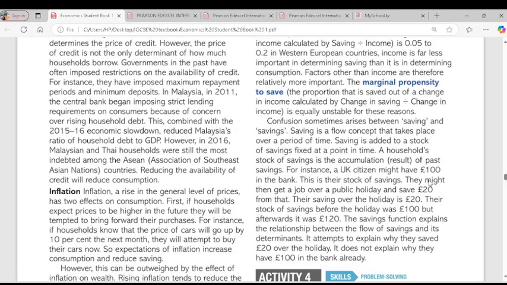So for availability of credit, I wrote, there are other factors, not only the interest rate, that determine credit. There are also government regulations. Government might restrict borrowing. So here I wrote government restriction, for example, imposing maximum repayment periods and minimum deposits.